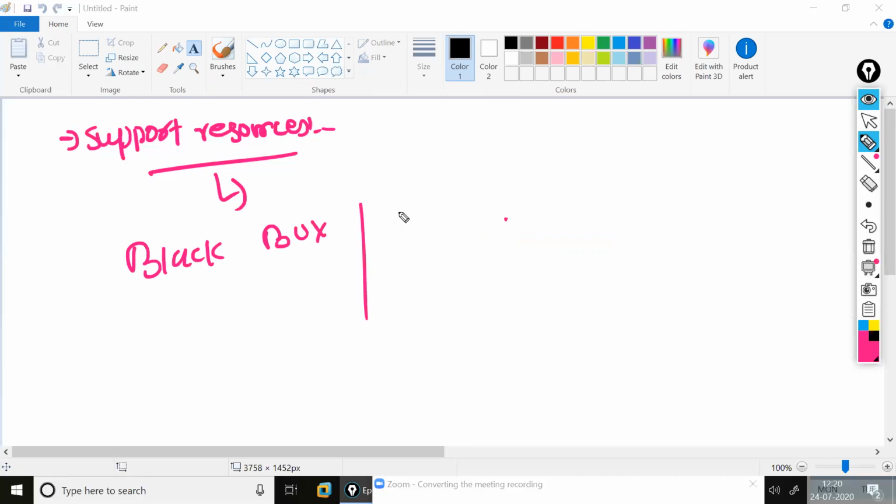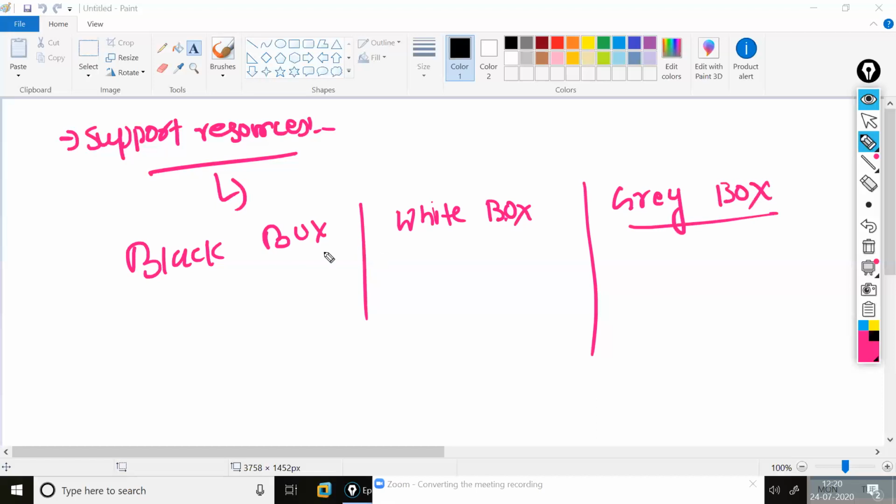We have the black box, the white box, and then the gray box. These are the three. If I'm talking about the black box, the point is that it is more expensive.